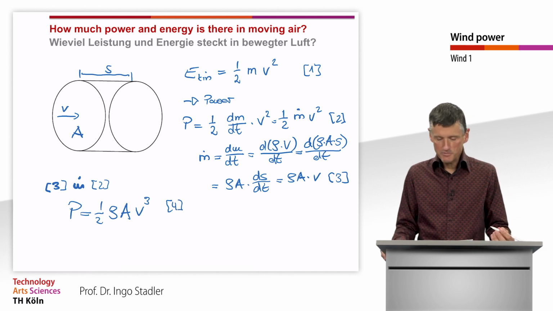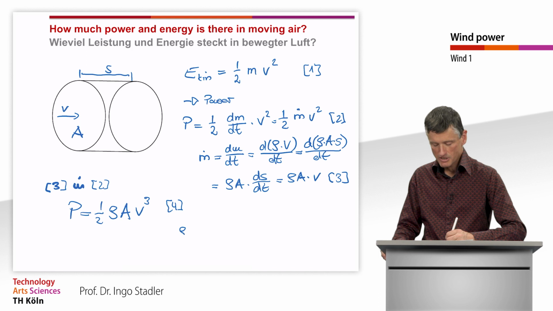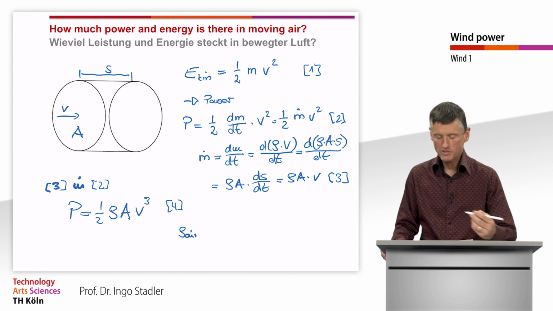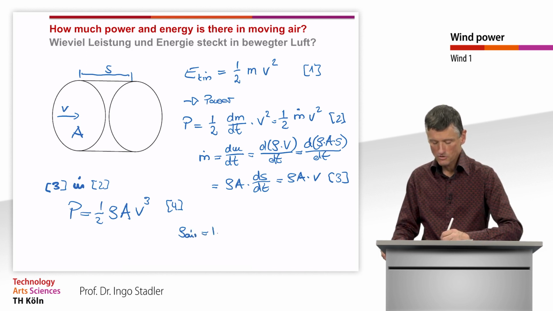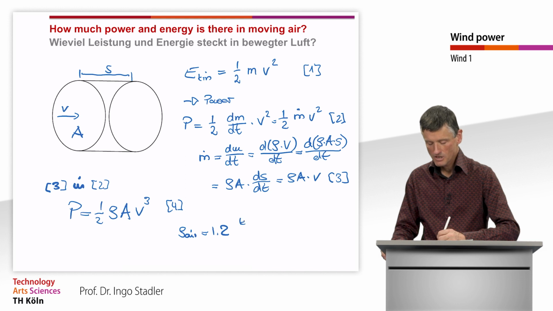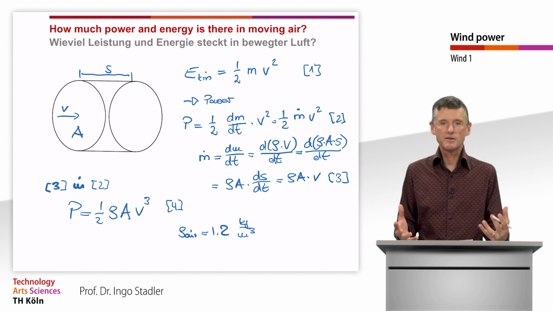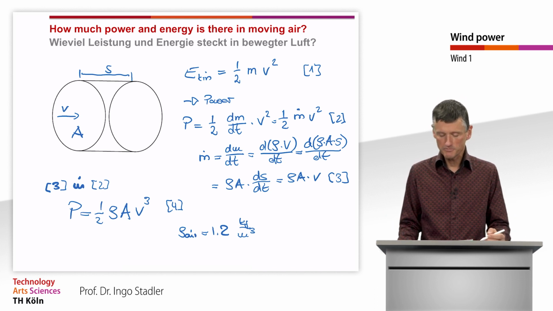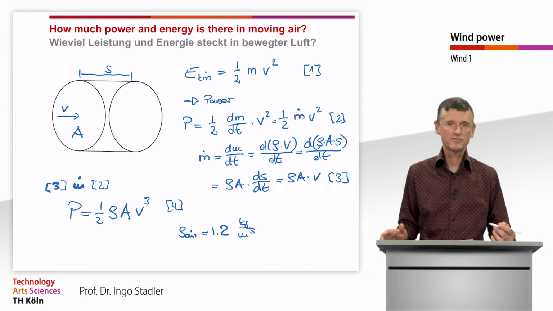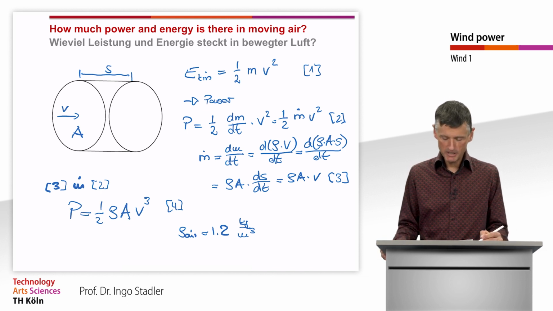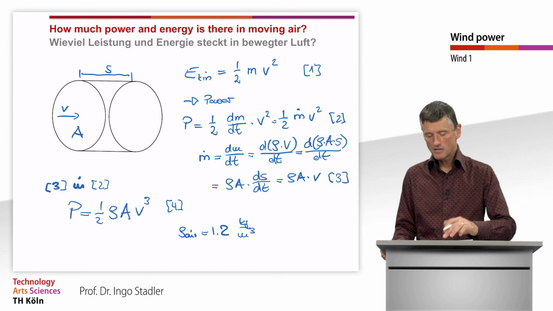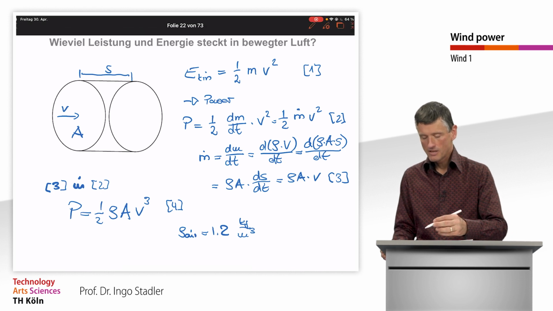For the moment, it's absolutely okay when we consider the density of the air as 1.2 kilogram per cubic meter. In reality, the density also slightly depends on the temperature of the air and on the humidity. But for our first rough calculations, we can consider that as constant.